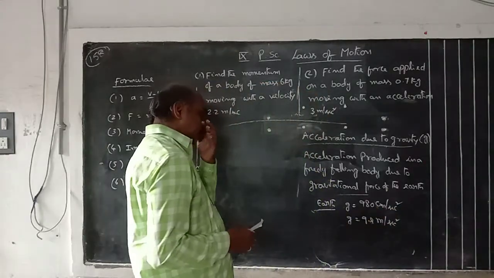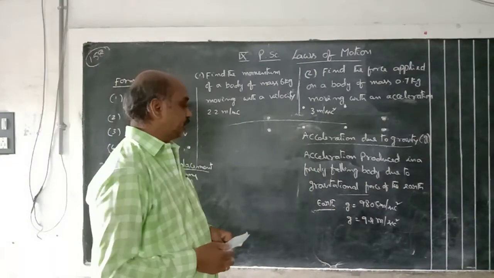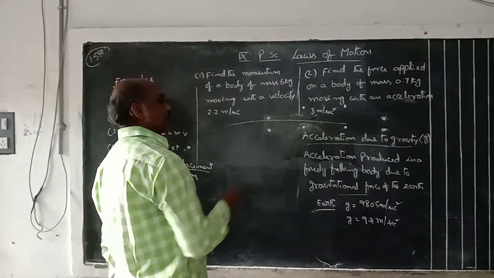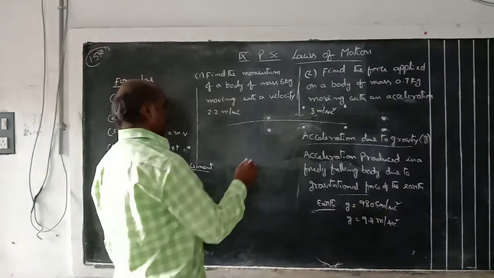That is 980 in the CGS system, and 9.8 meter per second square in the MKS system or SI. The g value on the earth is not the same; it is different from place to place.